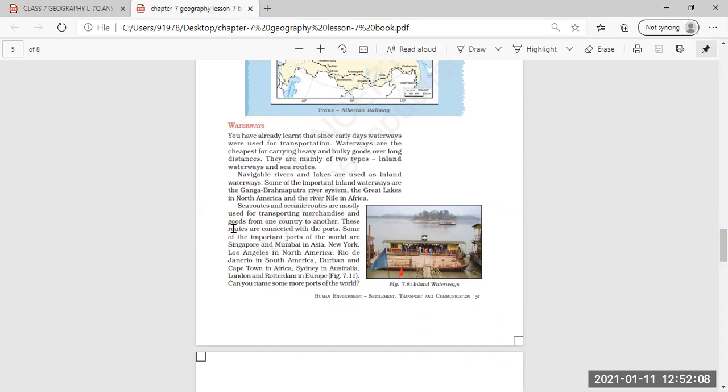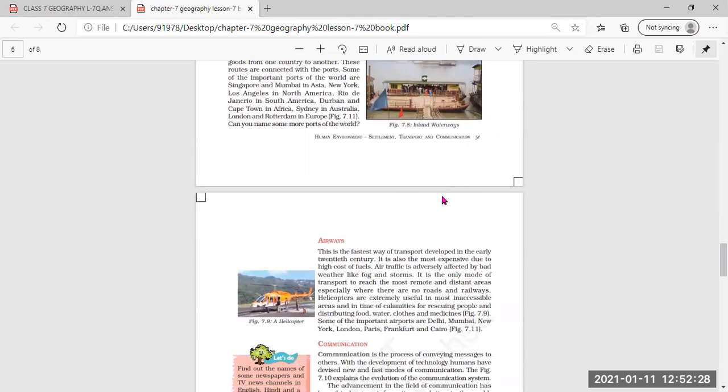Then we also saw sea routes and oceanic routes, which are connected with the ports, and we read about some of the important sea routes and oceanic routes in this lesson.